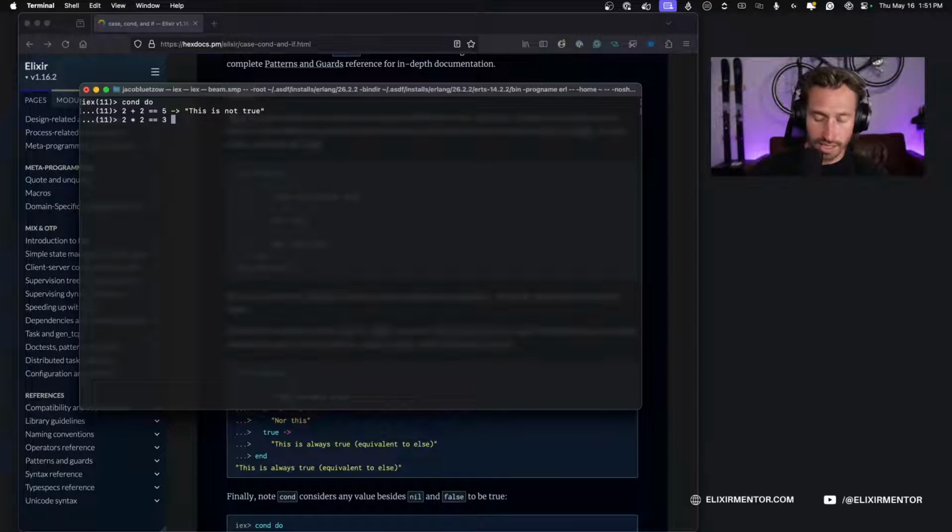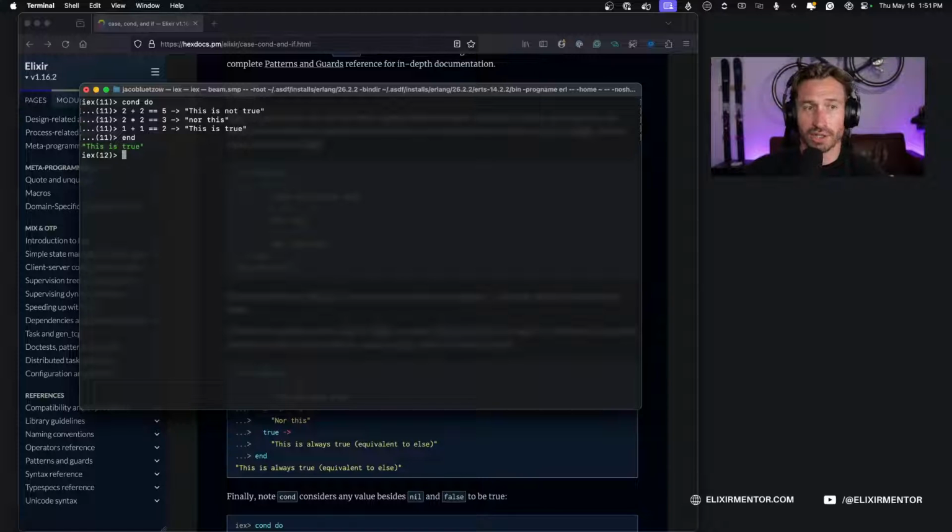And this obviously is not equal to 3. So this, we'll say nor this, just like the documentation. And if we do 1 plus 1 equals 2, this is true. So then if we end this, we're going to get our message, this is true.